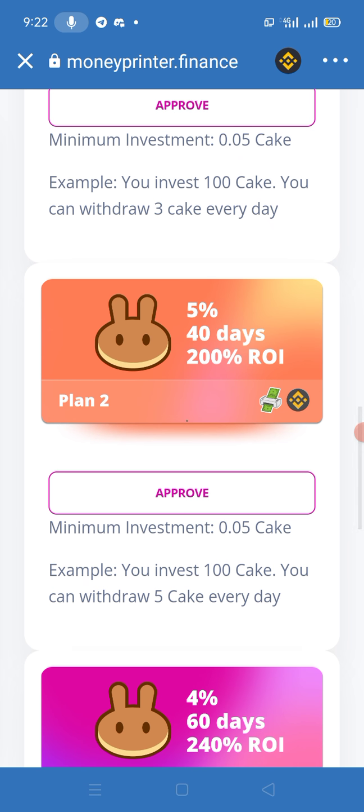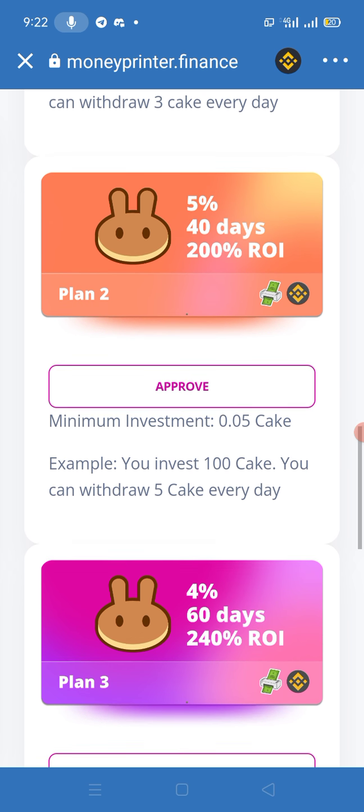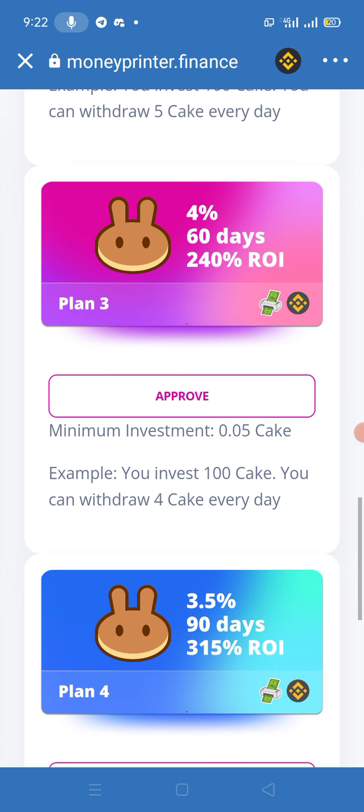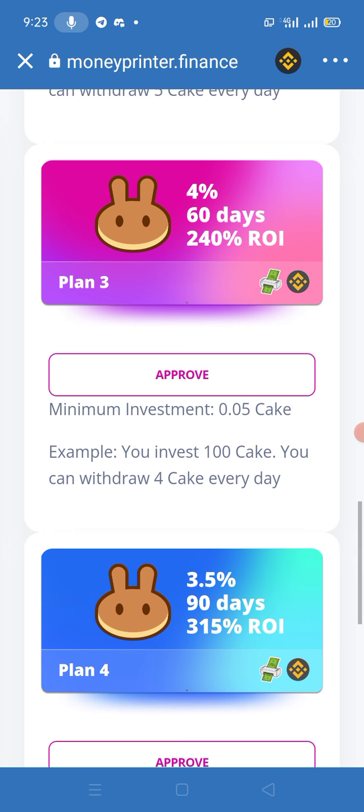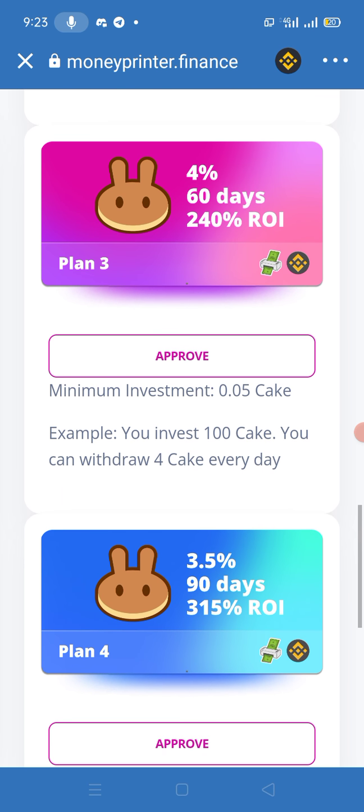The second plan is for 40 days and 200% ROI. Here you will be able to earn 5% on a daily basis. So if you invest 100k, then you will be able to withdraw 5k every day. In the next plan, which is for 60 days and 240% ROI, you will be able to earn 4% on a daily basis.